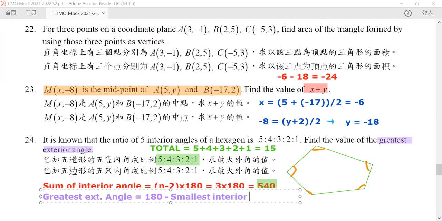In this case, our smallest interior angle happens to be only 1 part of 540, so it will be equal to 36. So our greatest exterior angle will be equal to 144. So 144 is our answer.